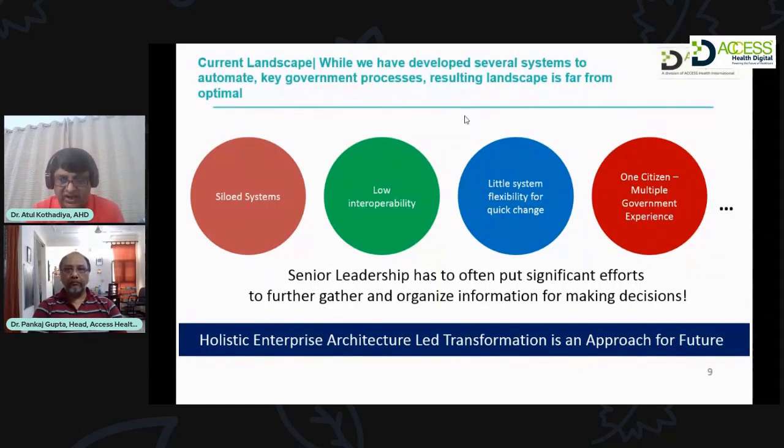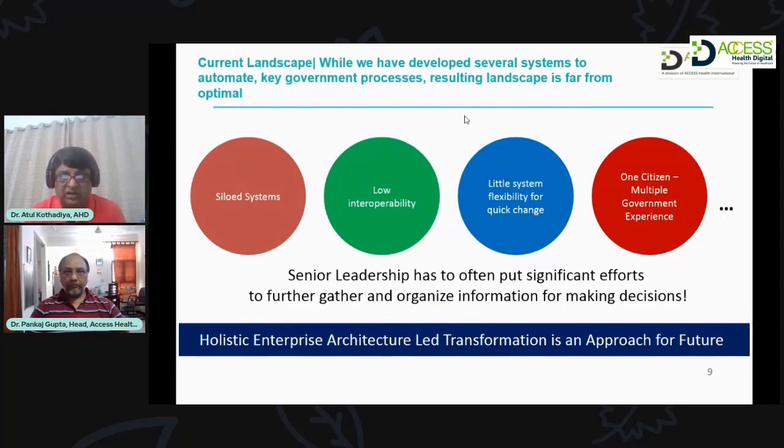So if you want to make a change in, say, registration, you'll have to work upon the entire code base of the solution. The impact of one change can be present in other functionalities also. So there is little flexibility for a quick change in the case of monolith architecture.